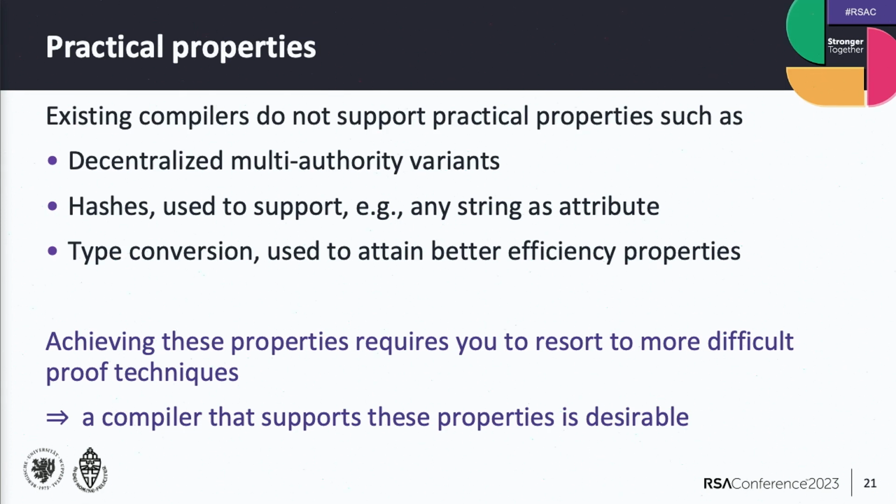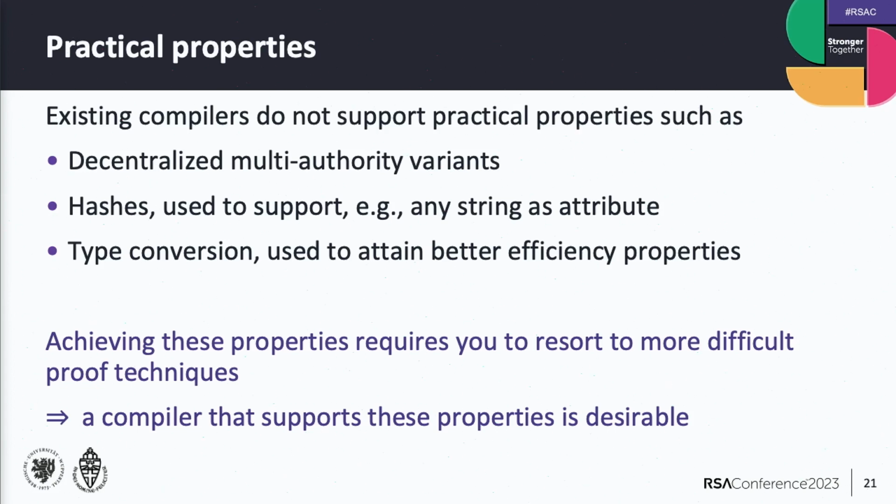But we also want to support hashes, to support any string as attribute. We might also want to do type conversion, which is a very abstract word, but basically you want to do this to make your schemes really efficient. And these are things that we cannot support with current compilers yet.